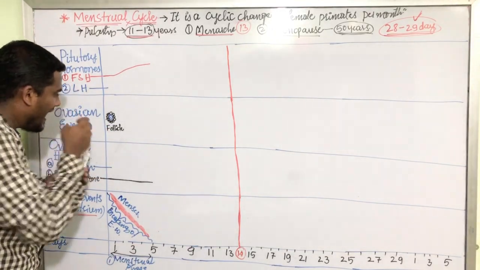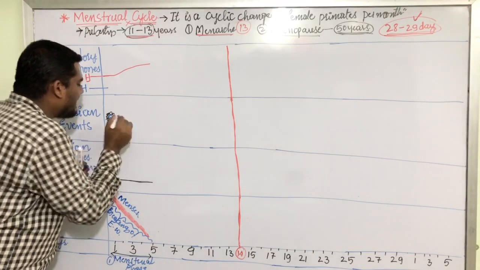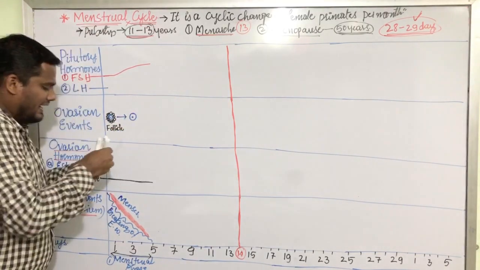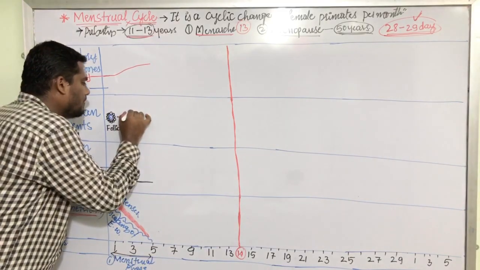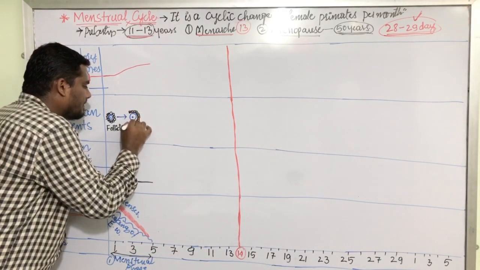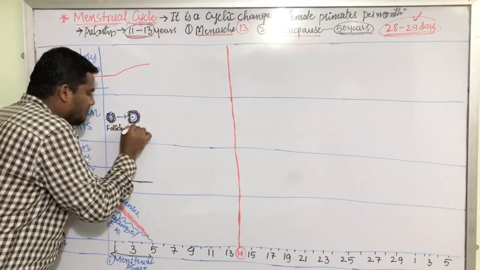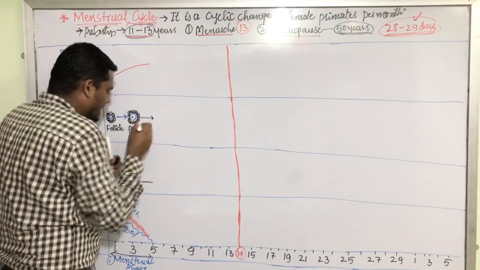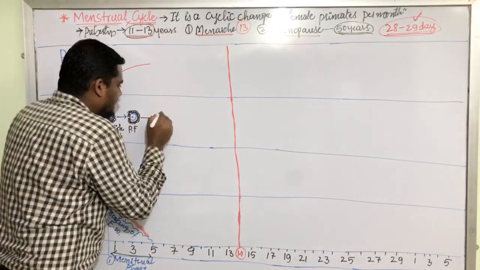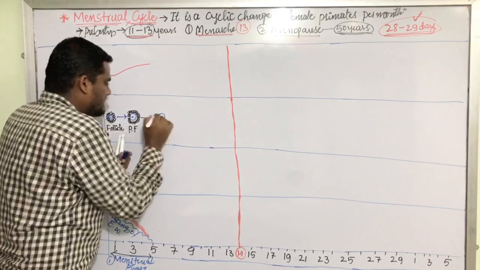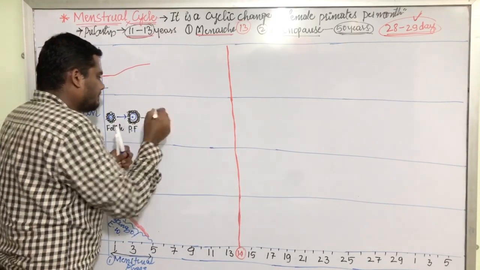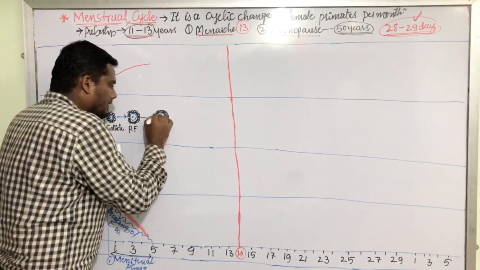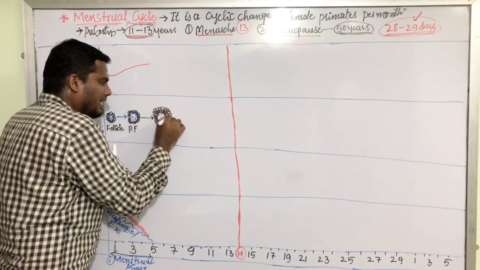As a result, this follicle gets converted into a primary follicle. Now this primary follicle gets converted into a secondary follicle, where granulosa cells become multi-layered.